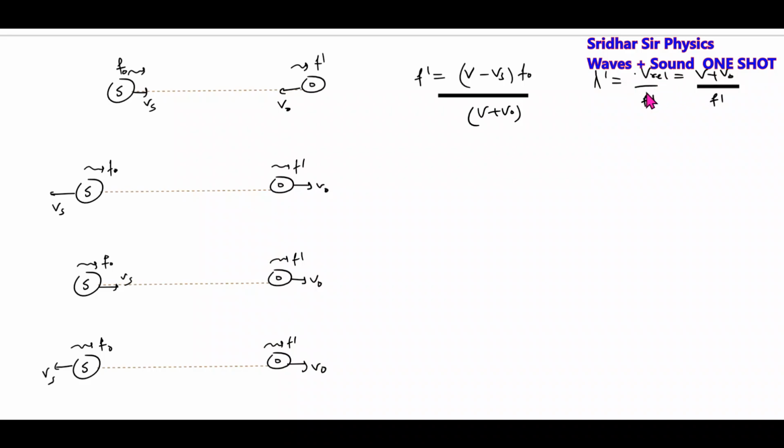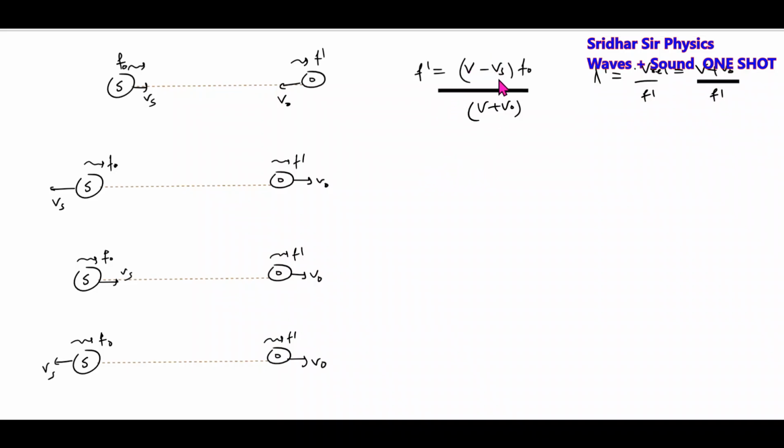f dash equals how much? It will be v plus v naught, the observer approaching, over v minus vs, the source approaching, times f naught. Then the wavelength lambda dash is given by (v plus v naught) by f dash, which will be (v minus vs) by f naught.